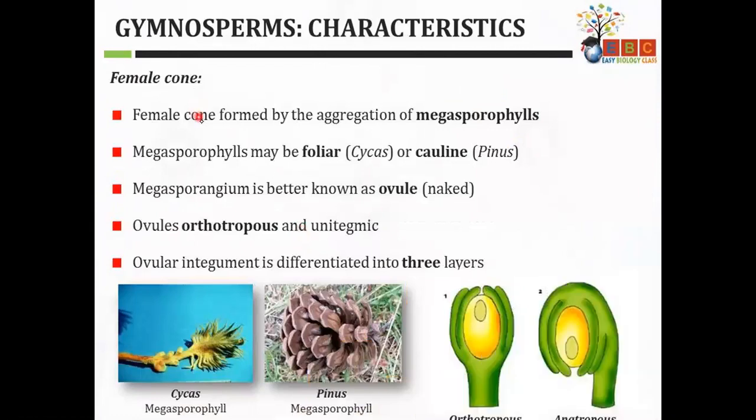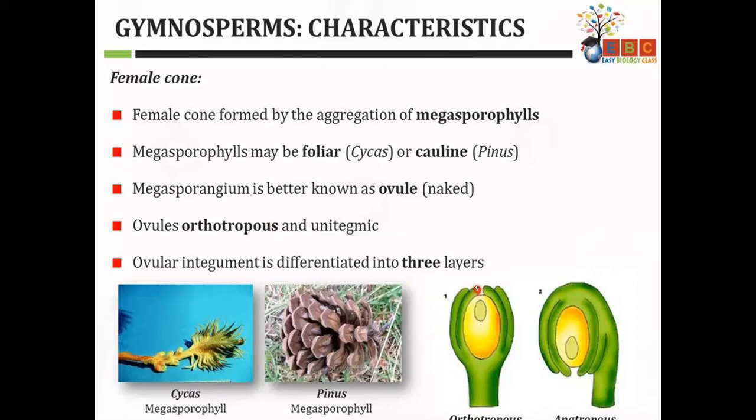Female cones are formed by an aggregate of megasporophylls, and the megasporophyll may be foliar or colline. It may be leaf-like in cycas, or colline, that is the hard one. And the megasporangium is known as the ovule. As you know, in this case no ovary is there, so the megasporangium is the ovule. Ovules are orthotropous. This is the orthotropous ovule structure. This is how it looks.